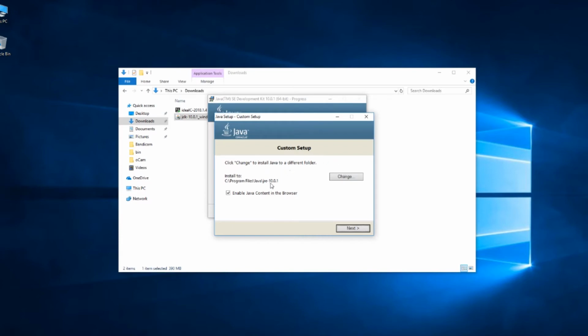Along with JDK, JRE, Java Runtime Environment, also will be installed so we can run Java programs. Make sure to leave this checkbox checked, enable Java content in browser and click Next.